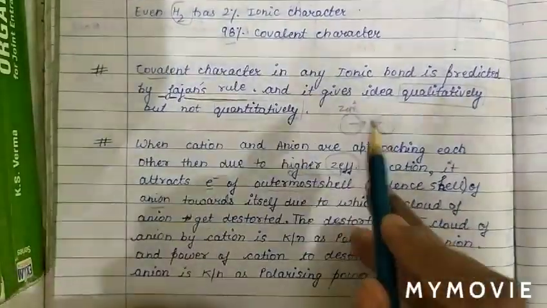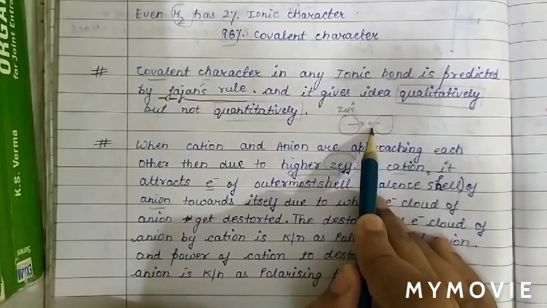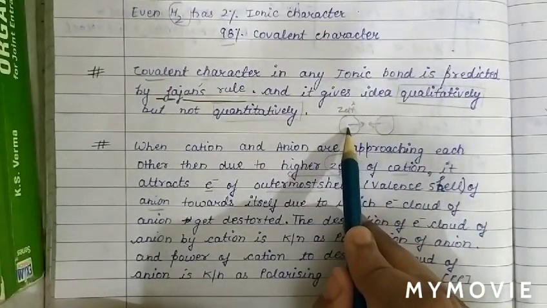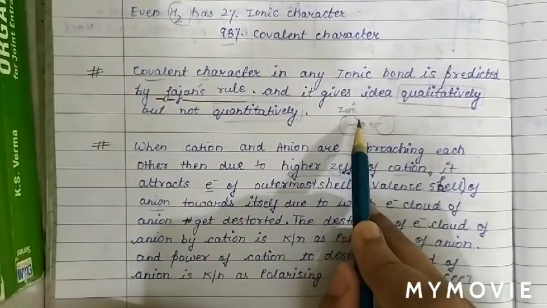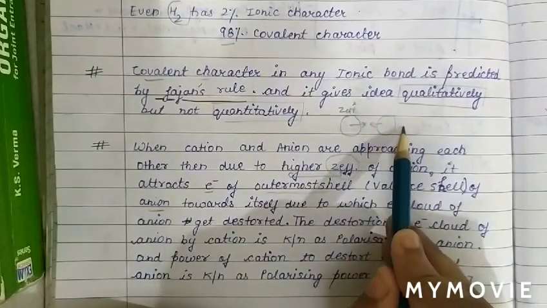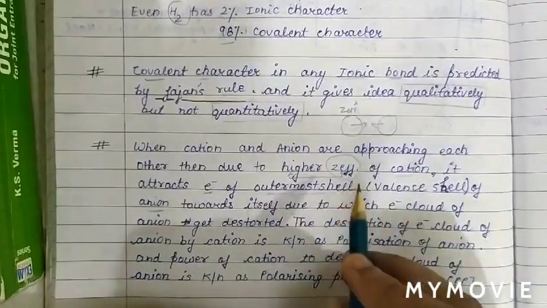So when cation and anion approach each other, due to high effective nuclear charge of the cation, it attracts the valence shell electrons of the anion towards itself.